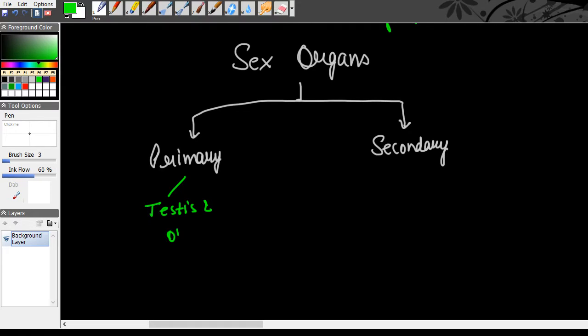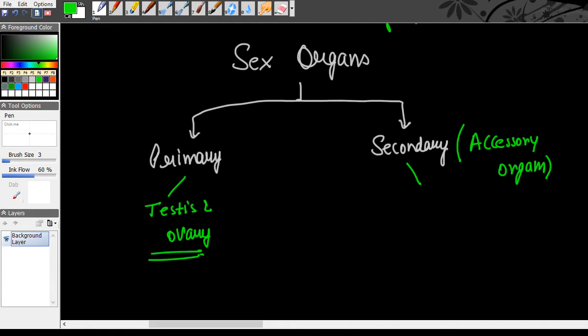So primary sex organs are the testis and the ovary. These two are the primary sex organs in human beings. In secondary sex organs, we have the other sex organs other than the testis and ovary. And the secondary sex organs are also called accessory organs or accessory glands.